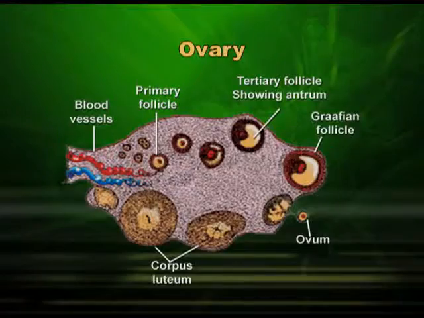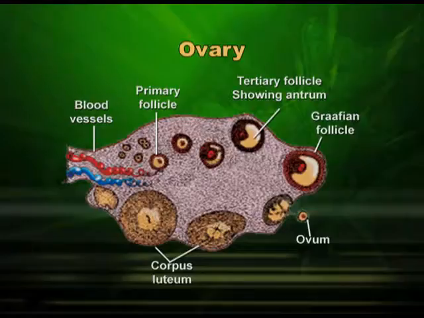The Graafian follicle is not a ball of cells. It has structural details. There is the ovum placed acentrically towards one side, surrounded by a clear gelatinous layer, the zona pellucida, and now this zona pellucida is surrounded by a cellular layer called the corona radiata.